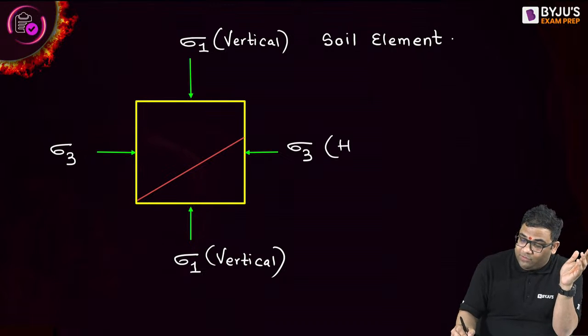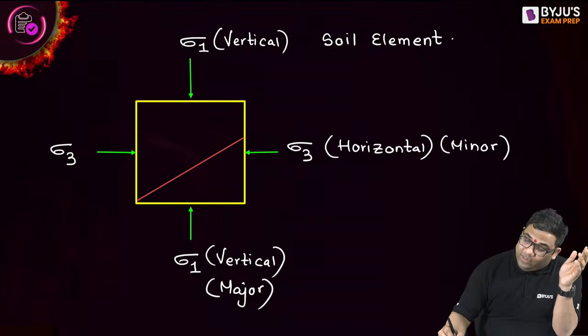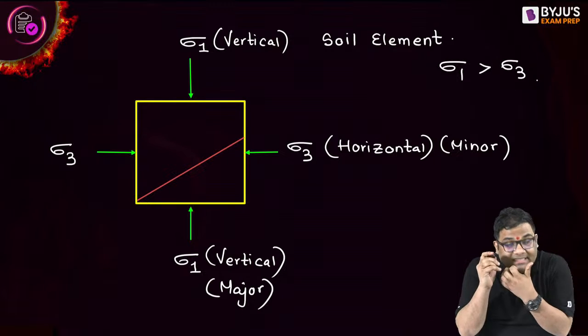I can write in bracket minor, and this I can write as major. So obviously sigma 1 will be greater than sigma 3, because sigma 1 is the major one and sigma 3 is the minor one.